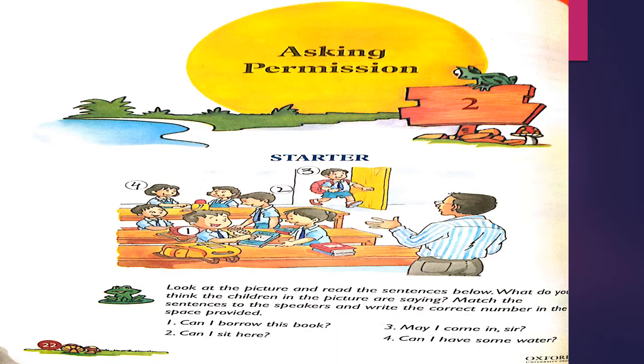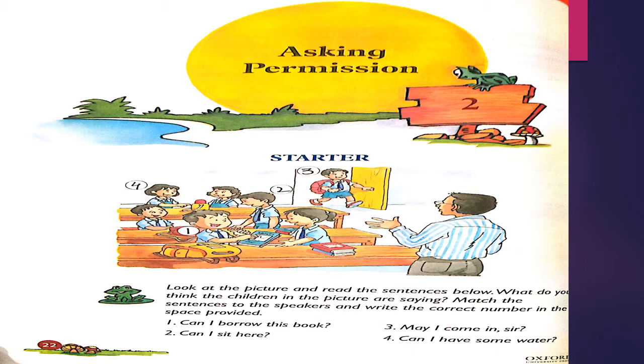Students, let's start our reading book with page number 22, Asking Permission. As you can see, before reading, we will solve the starter page. There is an image and there is a statement below the image. Let's read it out. Look at the picture and read the sentences below. What do you think the children in the picture are saying? Match the sentences to the speakers and write the correct number in the space provided.